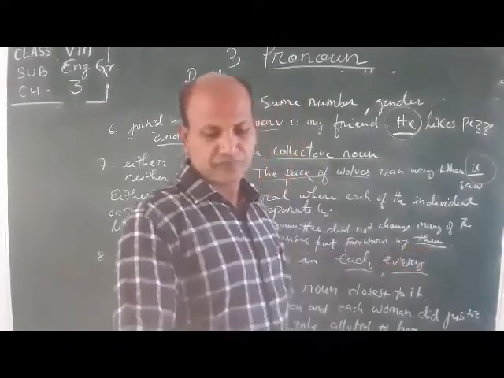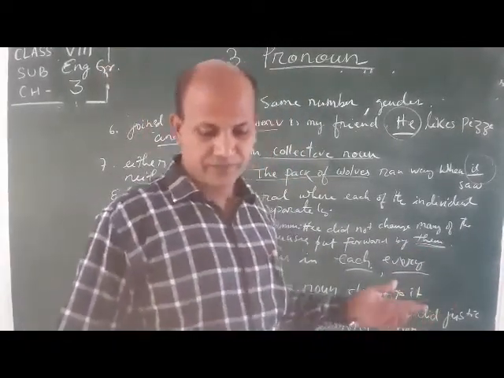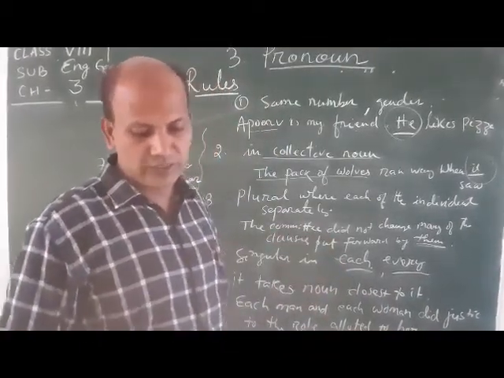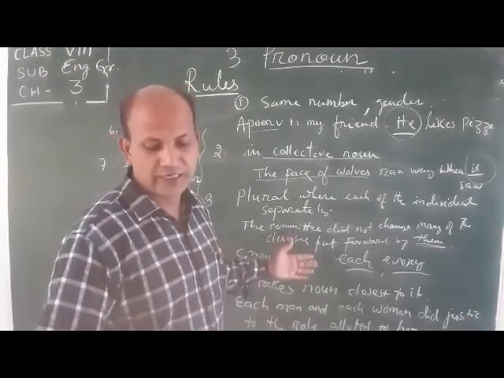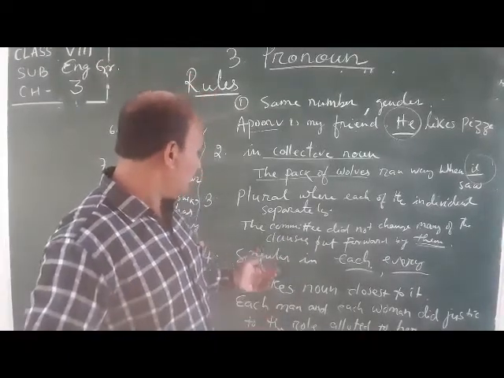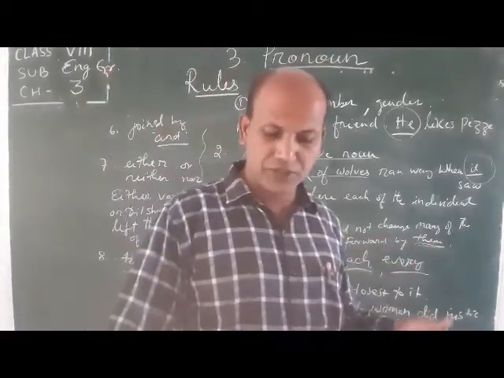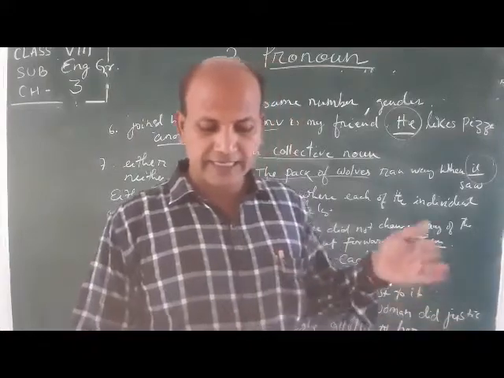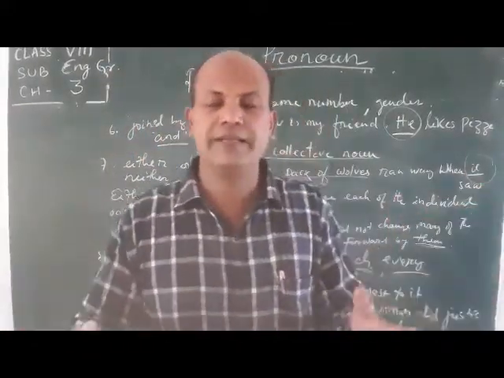Is it clear? Next point, using each and every. The personal pronoun will be singular if it stands for two singular nouns preceded by each or every that are joined by and. For example, every child and every teacher should have the duty assigned to him. Every child and every teacher means we are mixing two persons.